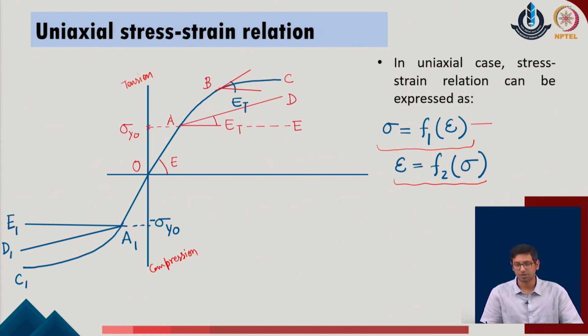So, knowing this relationship, the user can track how the material response changes at different levels of strain, or how the material strains appear as different levels of stress are introduced. Based upon the utility, we utilize both ways of expression, where the stresses can be expressed in terms of the strains, or the strains can be expressed in terms of the stress.